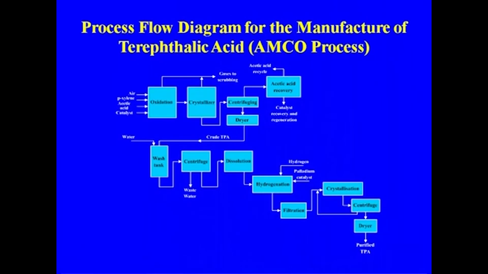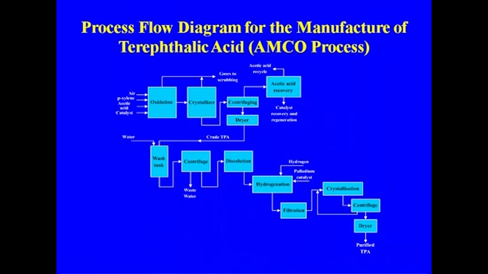This is the AMCO process in more detail. As I told you, we have oxidation, crystallizer, centrifuging, then a wash tank, centrifuging, hydrogenation for removal of impurities, filtration, again crystallization, centrifuging and drying.